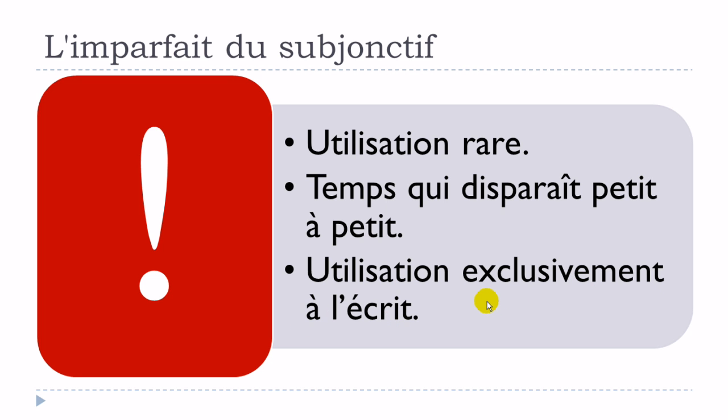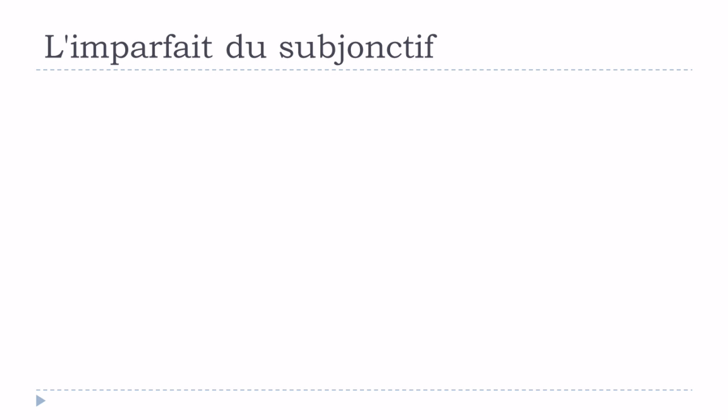Of course, it is quite tricky to say always, but in most cases you will see this imparfait du subjonctif written. Quite few people use it orally. But it's possible, everything is possible. In most cases it will be written. So it is rare, it tends to disappear, and it's mostly written.